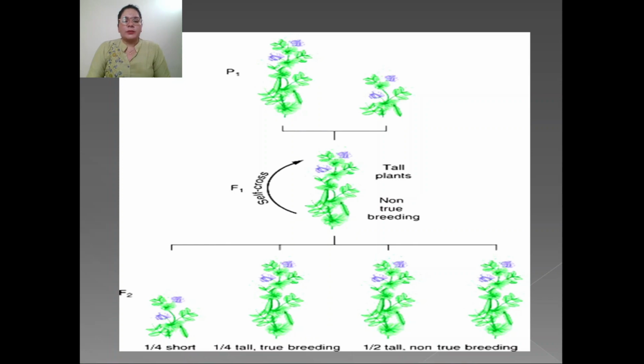Out of them, three are tall, one is dwarf. But these have different genetic makeup. One of them is true breeding, which means same as its parent. Other two are hybrid plants, which are non-true breeding.